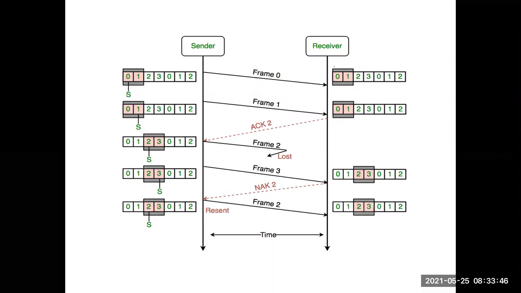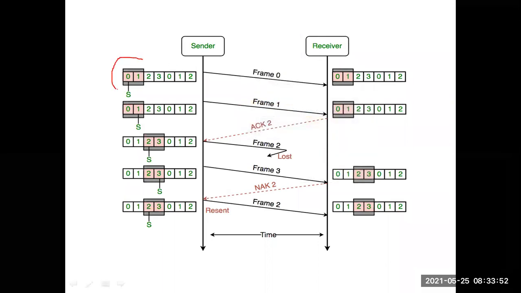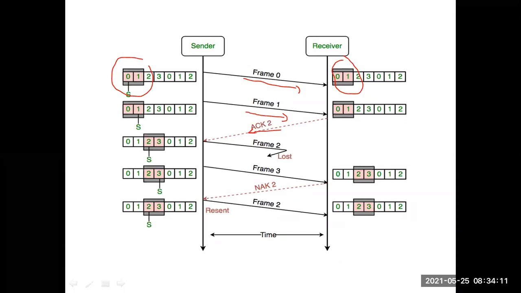See this one. Sender window size is 2, receiver window size is 2. That means they can send a maximum of 2 frames without waiting for acknowledgement. So the sender sent frame 0 and, without waiting for acknowledgement, frame 1 also. The receiver gave acknowledgement for both, ACK2. Now the sliding window moves to 2, 3 at both sides. Next, the sender sends frame 2 and frame 3 without waiting for acknowledgement.